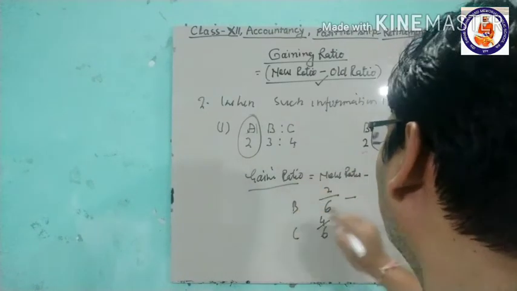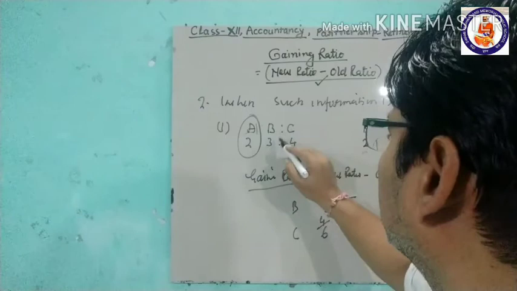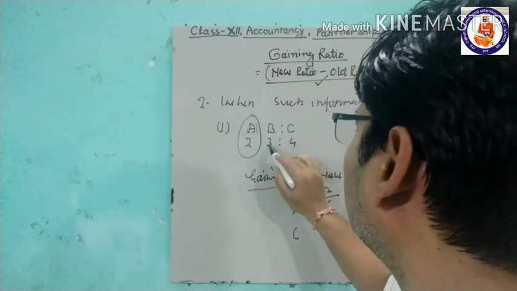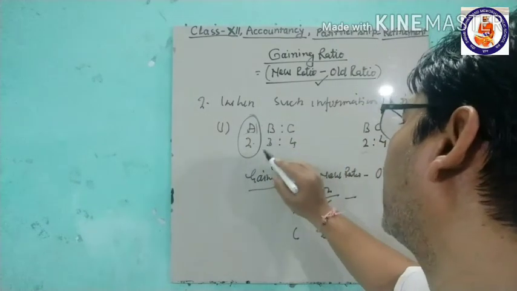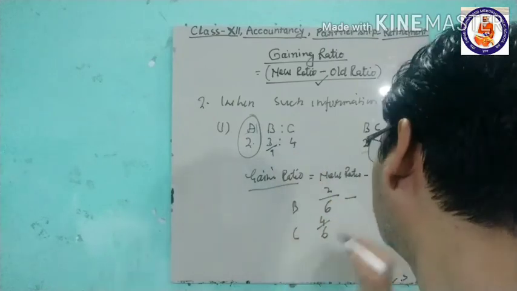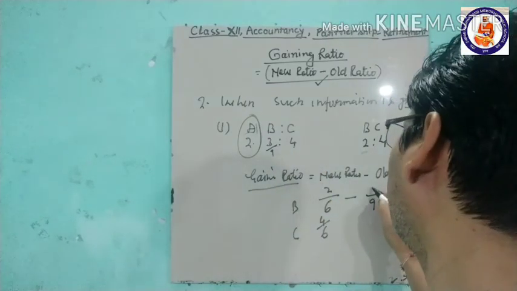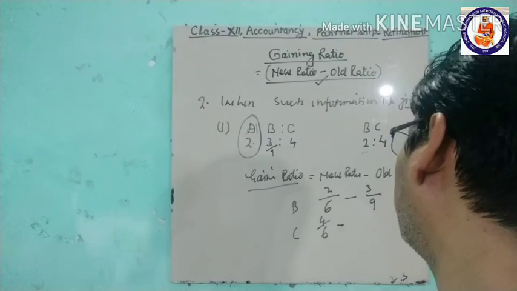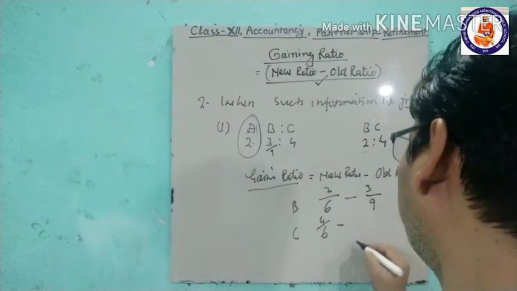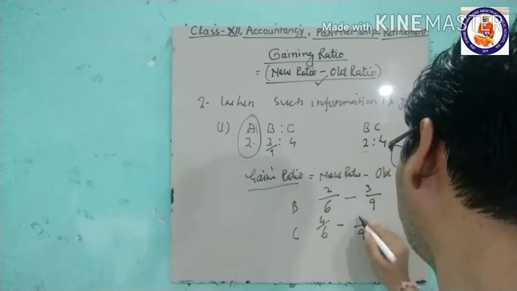Old total shares were 4+3+2 = 9. Out of 9, B was getting 3 shares, and C was getting 4 shares.